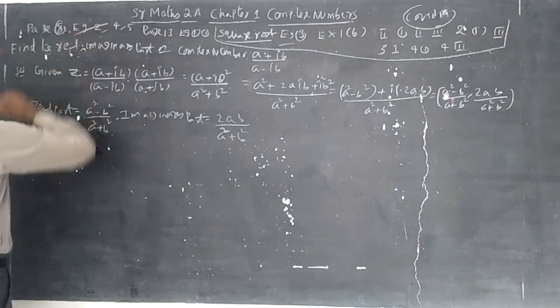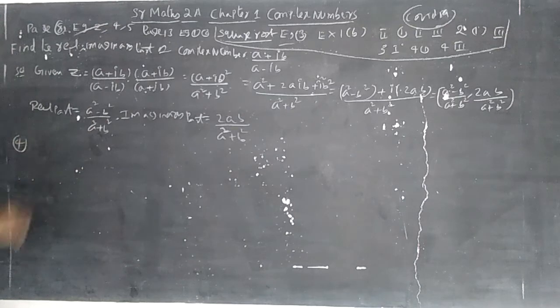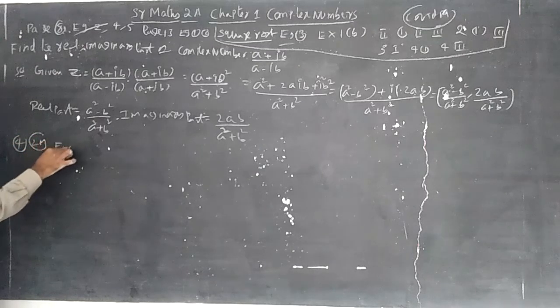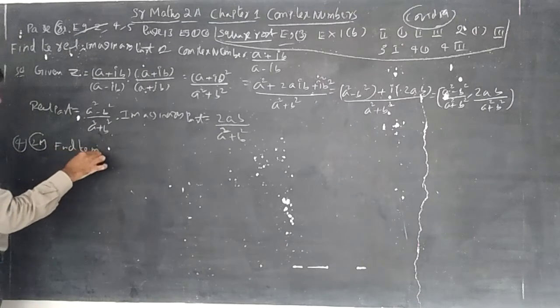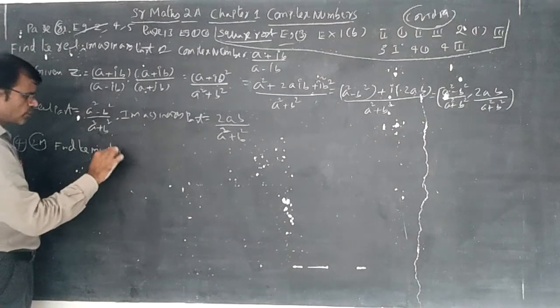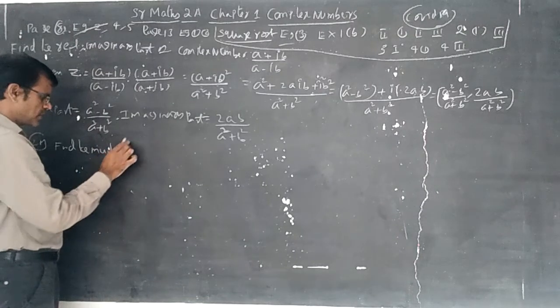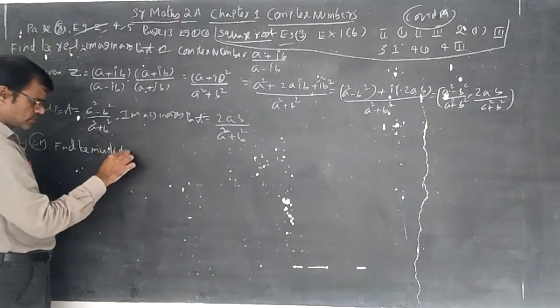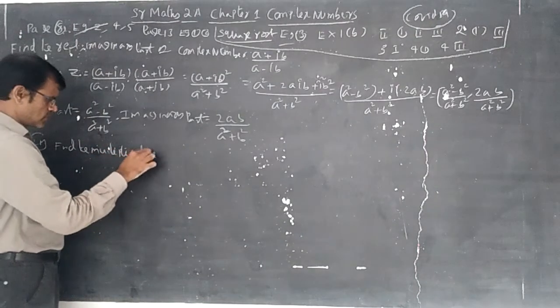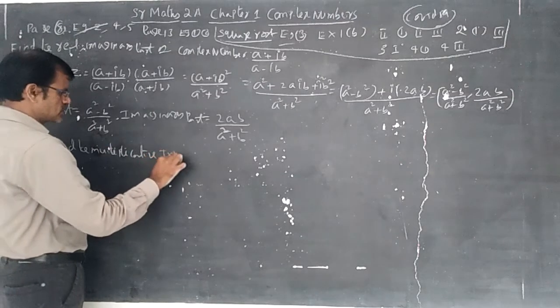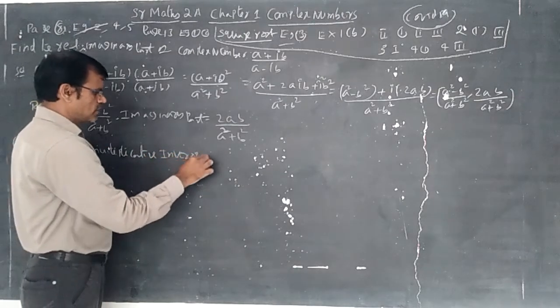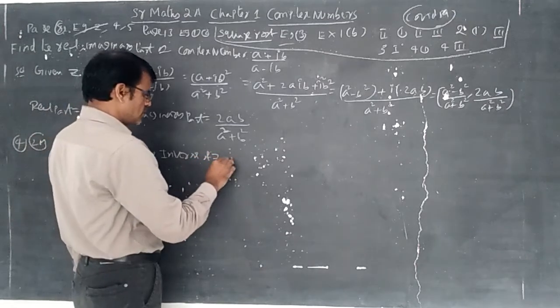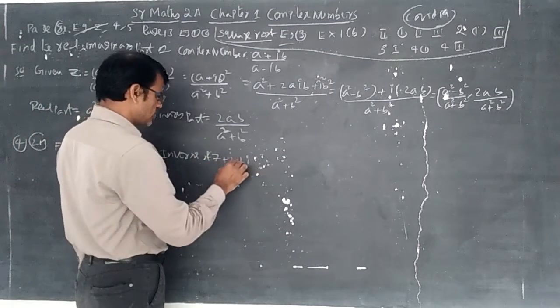Page number 8, example 2 completed. Let us discuss example 4. Find the multiplicative inverse of 7 plus 24i. This is a 2 marks scientific question.